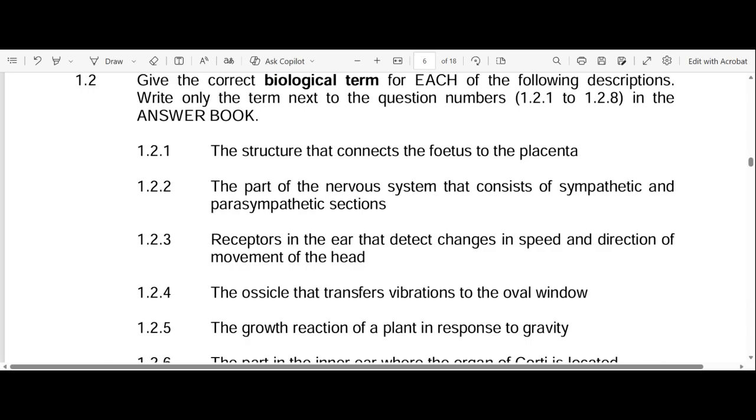So remember, it's the cord that connects the fetus to the placenta. When I was teaching reproduction in my class, I was saying that the umbilical cord contains two umbilical arteries and one umbilical vein. The umbilical arteries deal with waste from the fetus, and the umbilical vein deals with nutrition from the mother, from the placenta to the fetus. So the answer here is the umbilical cord.